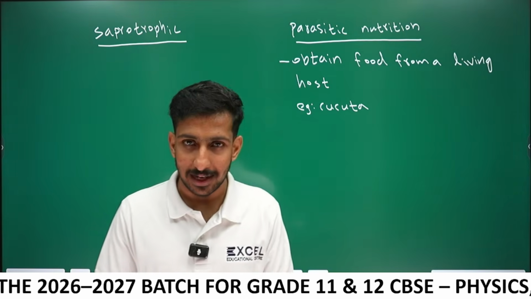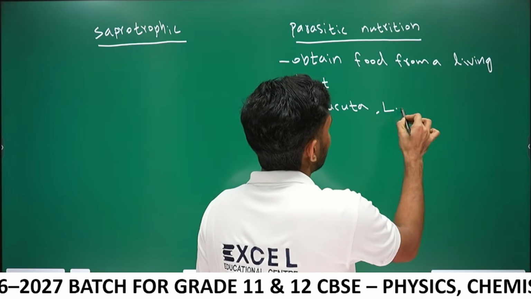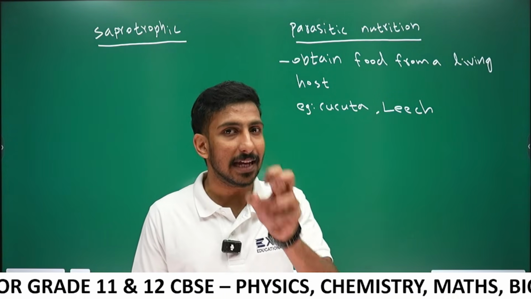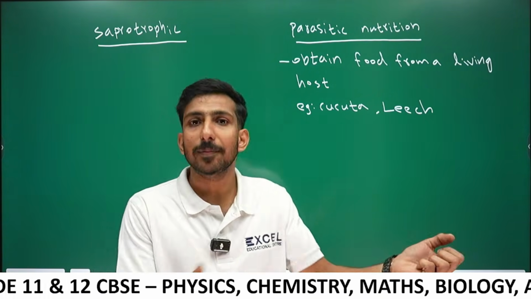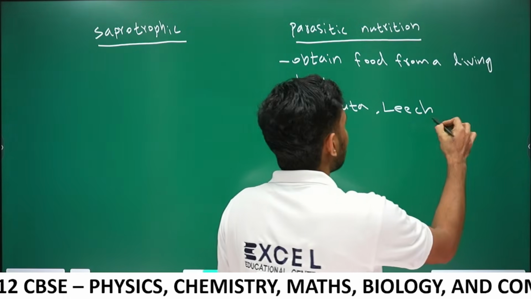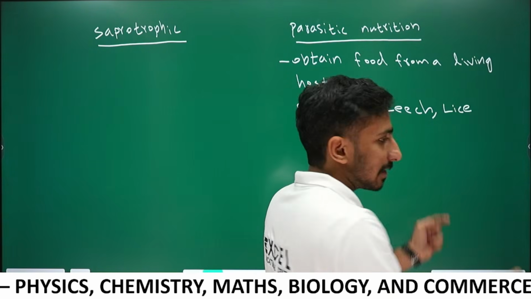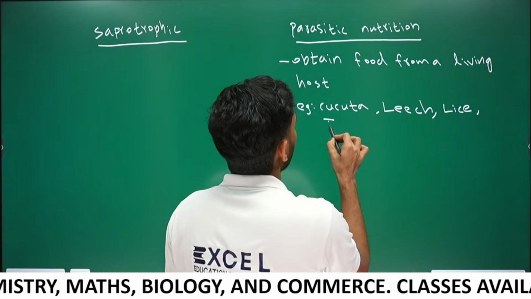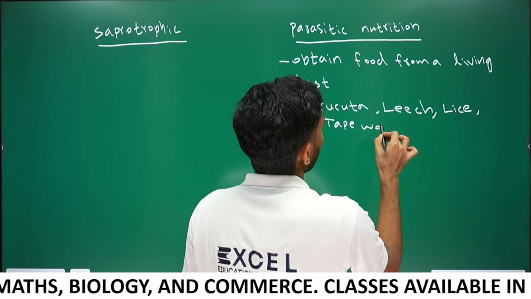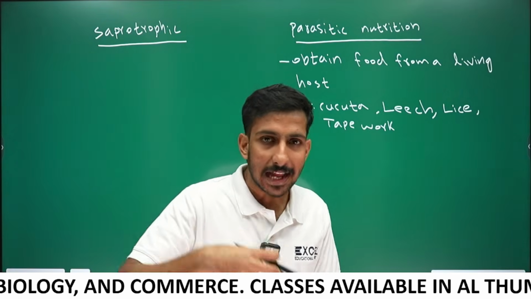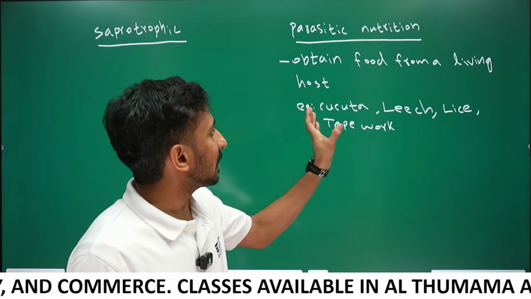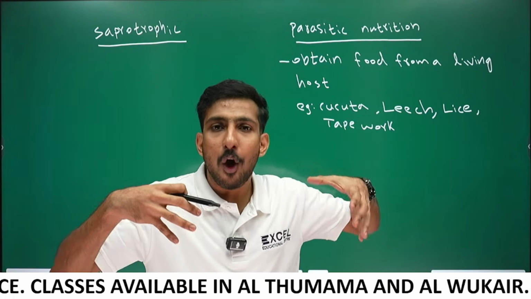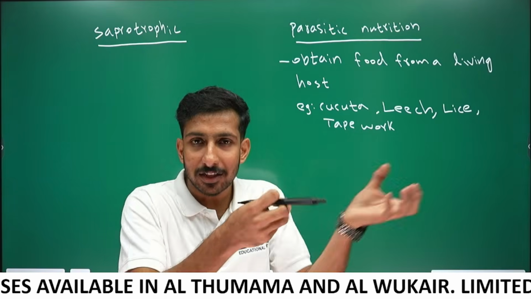The blood sucking leech is a parasite that sucks blood even from humans. Another one is lice living in our head, and the tapeworm in our digestive system. These parasites live in a host and obtain nutrients from it.